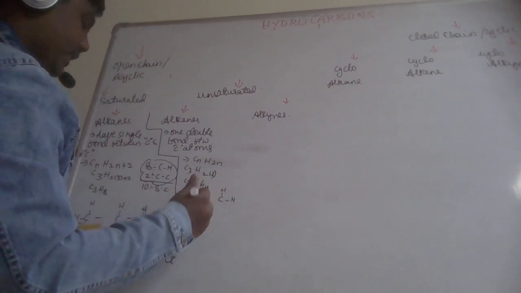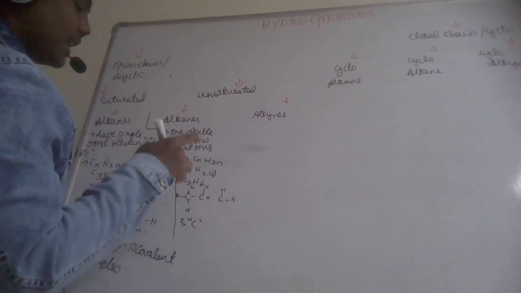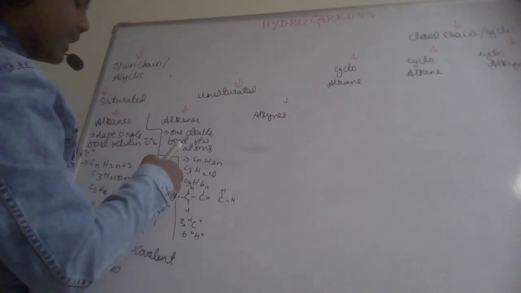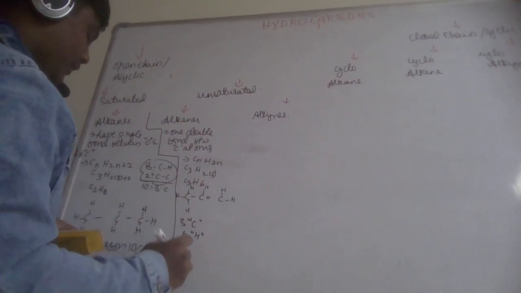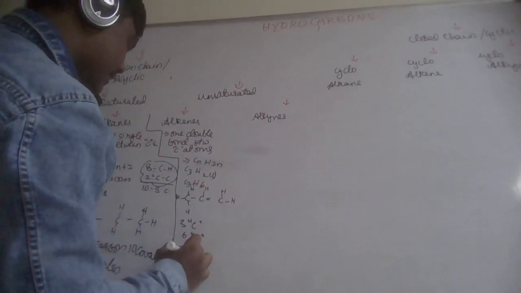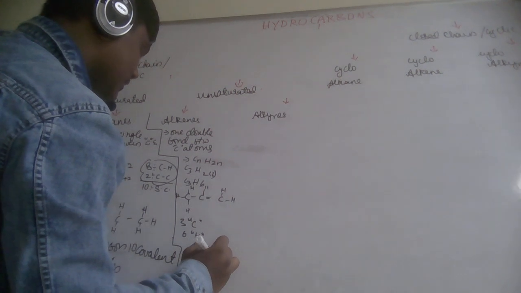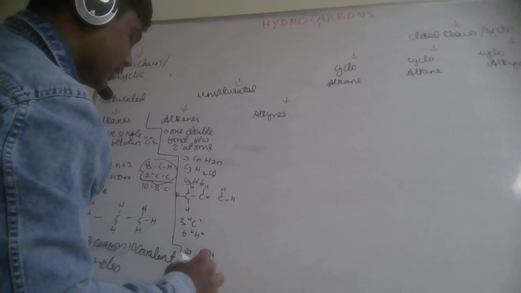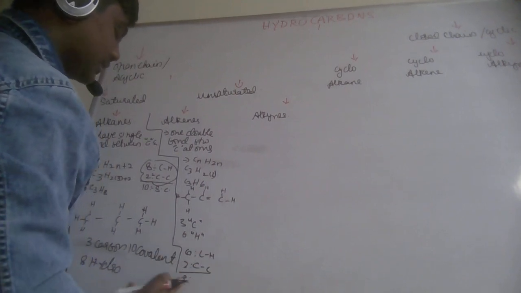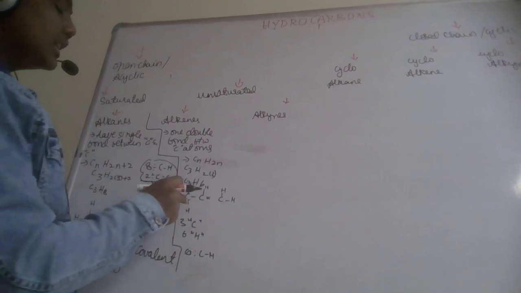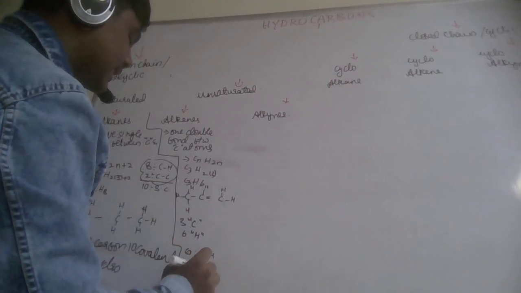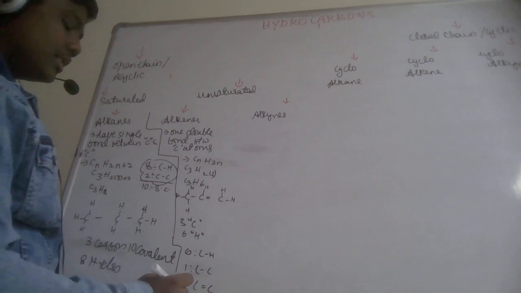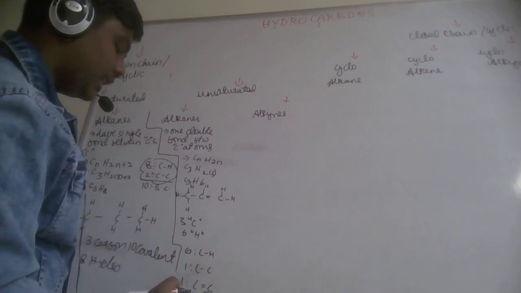3 carbon atoms, perfect. Now you see hydrogen, 1 2 3 4 5 6 hydrogen atoms, perfect, C3H6. Now the number of bonds: 6 CH bonds are there, and 1 2 CC bonds are there. 8 bonds, or let me divide it further: 6 CH bonds, 1 C single bond, and another C double bond. 6 7 8, total 8 bonds are there.